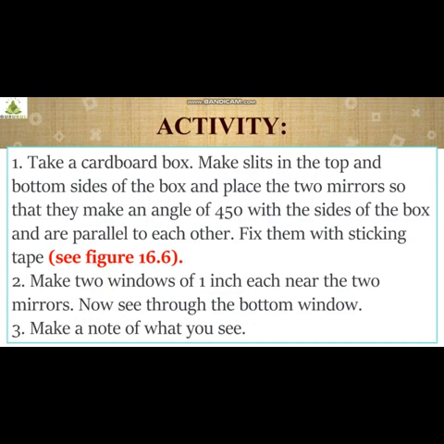How are we going to fix them? We are going to fix them with sticking tape. I am going to show figure 16.6 after this. Now I have to make two windows of 1 inch each near the two mirrors. Then I am going to see through the bottom window, and whatever we see, we are going to make a note of it.